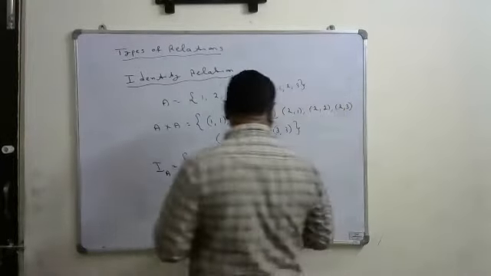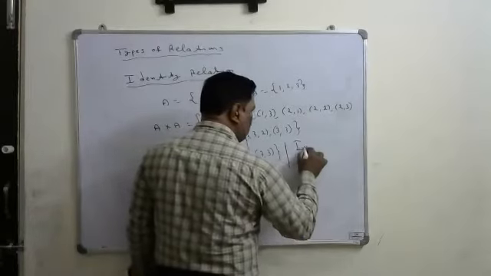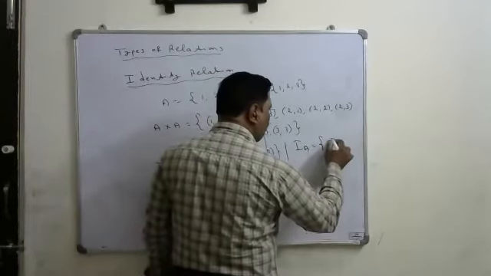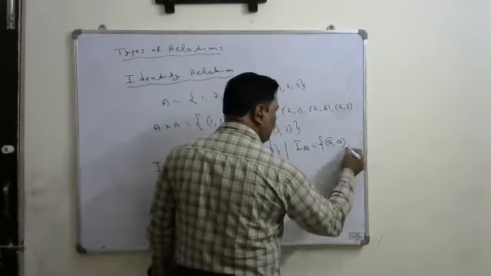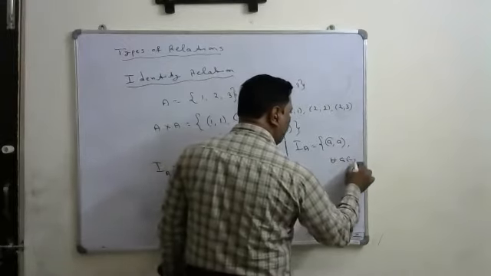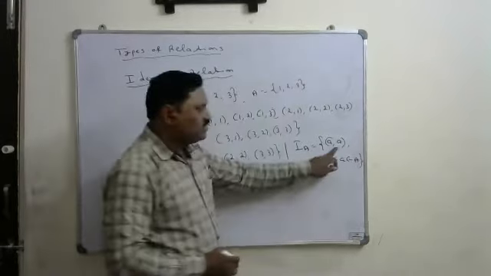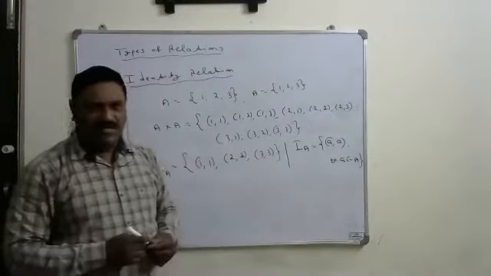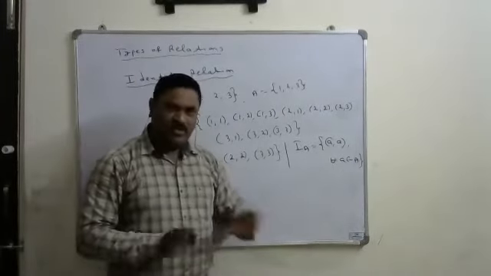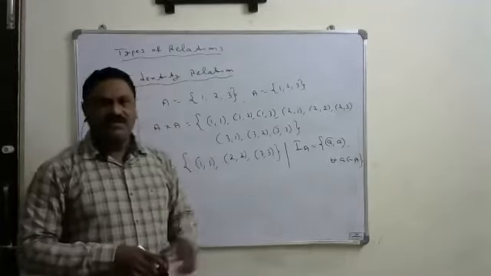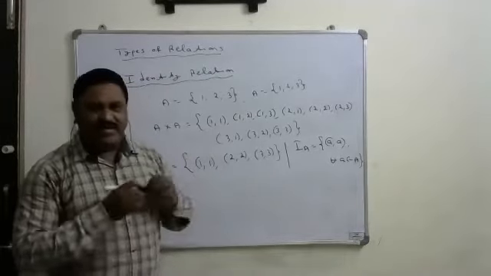So IA is equal to the set of ordered pairs a comma a for all a belongs to capital A. Both the elements come from capital A only. So both have the same elements 1, 1, 2, 2, 3, 3, etc. That is called the identity relation.